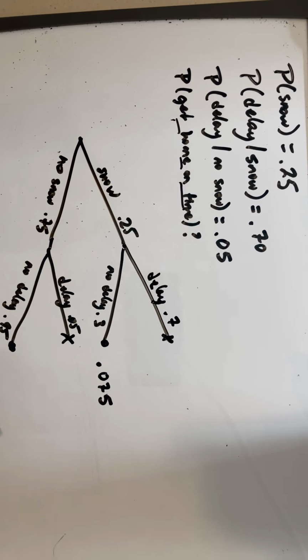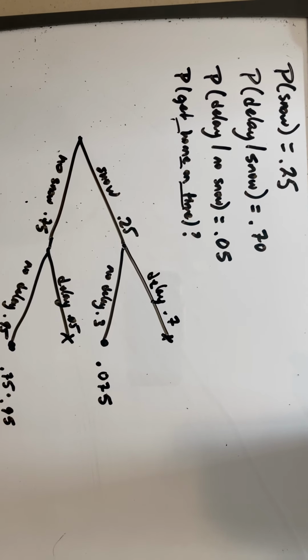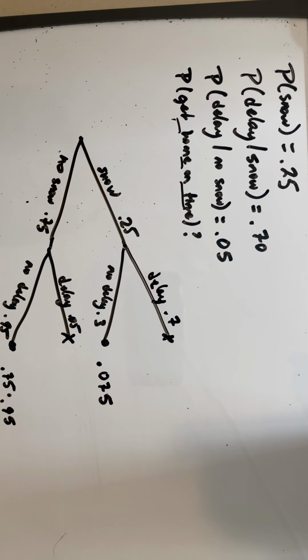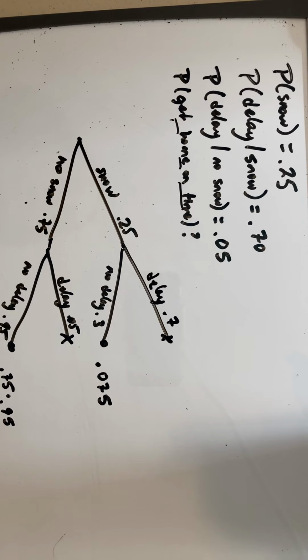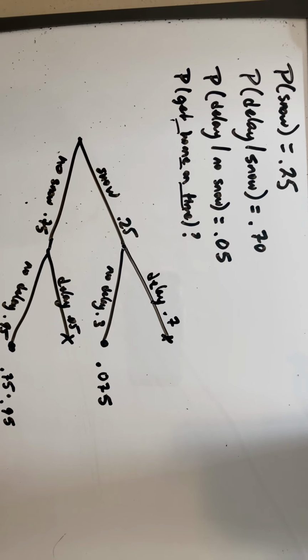And the probability that you have no snow and no delay is going to be 0.75 times 0.95. So it's almost 0.75. So all you do is you calculate this, and then you add them together, and that will give you your probability that you leave on time. So this is pretty close to 0.75.